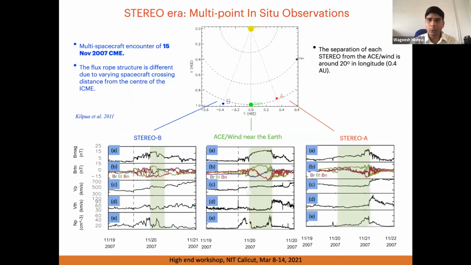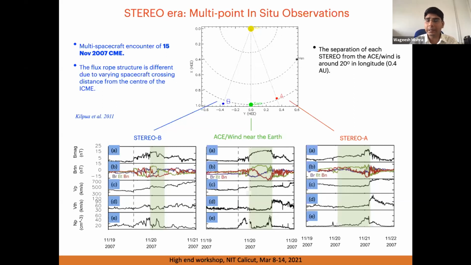As I described before, one set of observations is in situ observations. Earlier we had only one set of in situ observations close to the Earth. So they gave only the local picture, a local sampling of the CME material. If we have multiple viewpoints, we can see that the same CME has been sampled at STEREO A, Earth, and STEREO B. And we see that the magnetic field, density, thermal speed and several other parameters of the CME material are very different at these three locations.